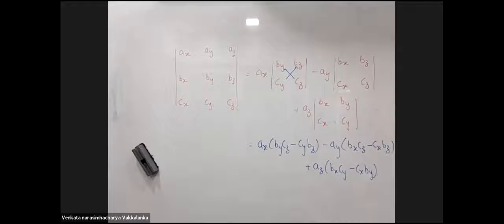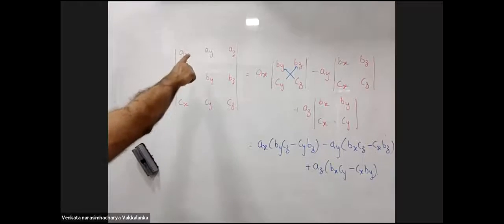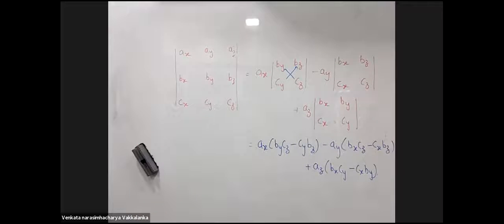Sir, why did you write plus AZ? It should be minus AZ, right? No, second element will be preceded with a negative sign, not the third element. Okay. Only AY will be preceded with a negative sign. Okay, sir.